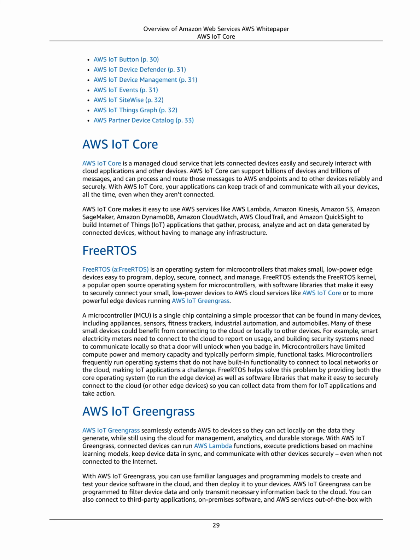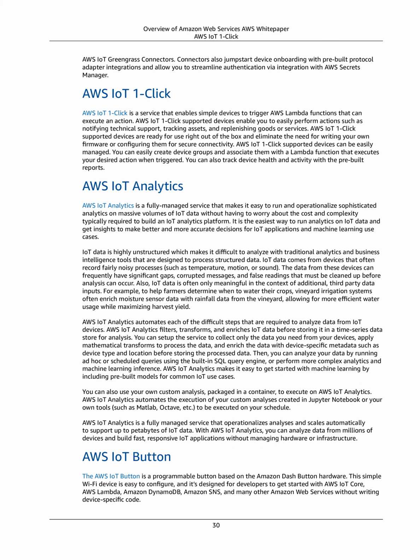With AWS IoT Greengrass, you can use familiar languages and programming models to create and test your device software in the cloud, and then deploy it to your devices. AWS IoT Greengrass can be programmed to filter device data, and only transmit necessary information back to the cloud. You can also connect to third-party applications, on-premises software, and AWS services out of the box with AWS IoT Greengrass connectors. Connectors also jumpstart device onboarding with pre-built protocol adapter integrations and allow you to streamline authentication via integration with AWS Secrets Manager.